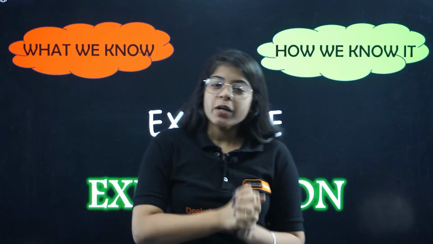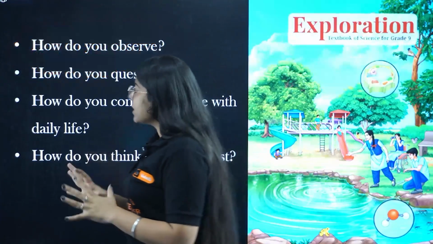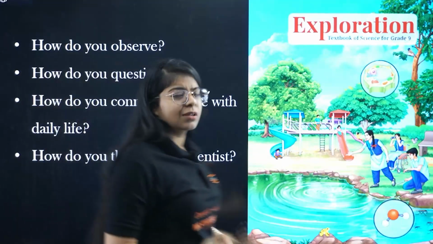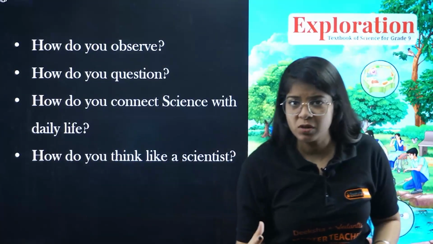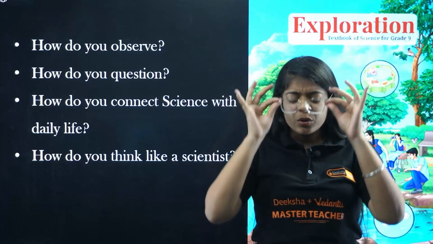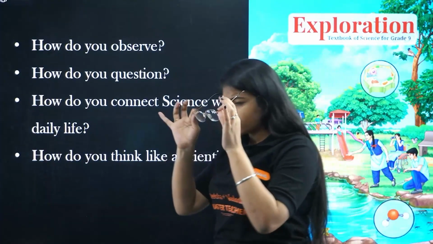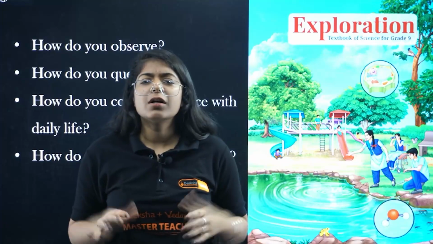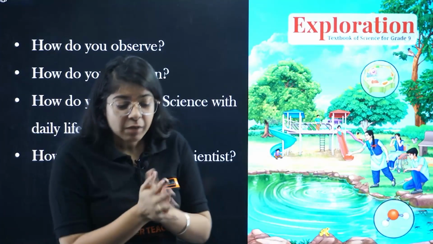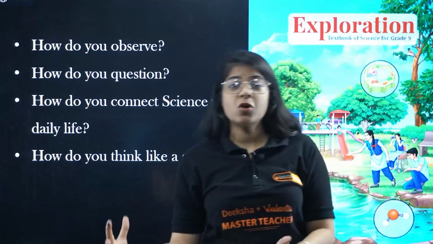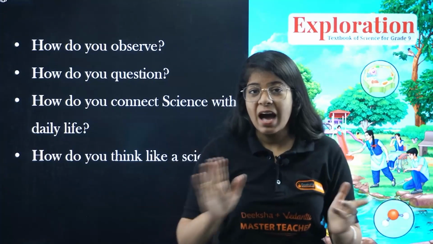Now, talking about this particular book, it asks us to think about how do you observe, right? Why am I wearing these specs, and how are these specs making me look very clear, right? I am able to look at the camera, look at you guys, or you are able to watch the screen very clearly if you have specs on.